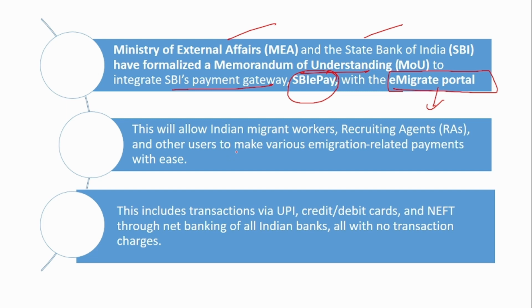So why is this being done? This will allow Indian migrant workers or the recruitment agents to make immigration related payments in a very easy and non-tedious way. So if you see, this includes various transactions like UPI, credit card, NEFT, everything. All these payments can be made without any transaction charges.